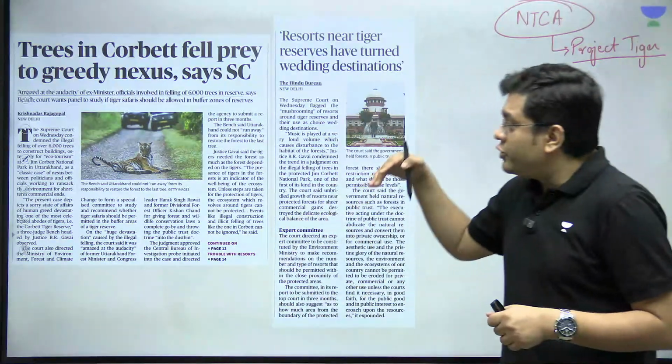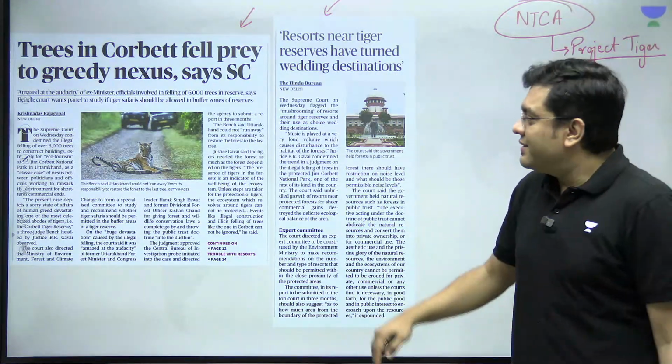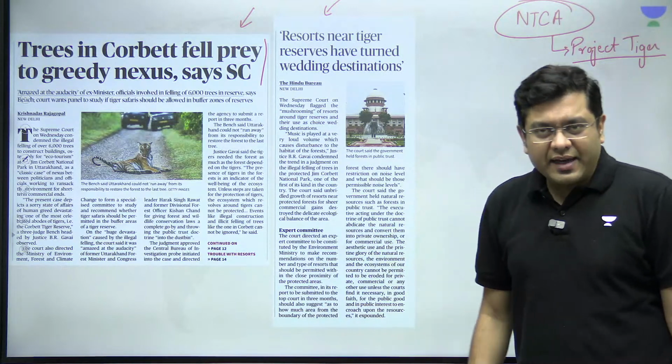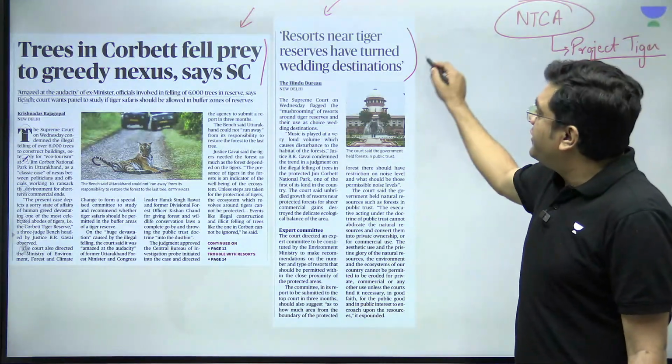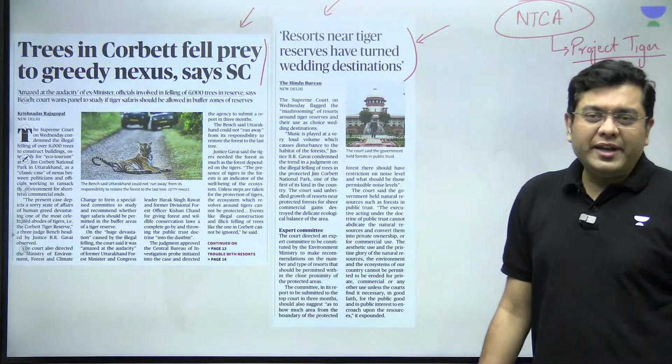Now, with regards to that, there have been two articles. First is regarding the Supreme Court's own observation and the directive that it has set. And secondly, the observation that resorts near the tiger reserves have turned into wedding destinations.